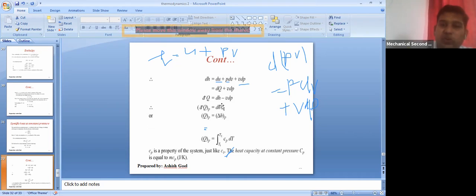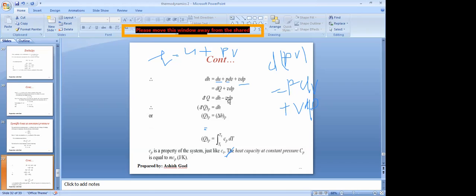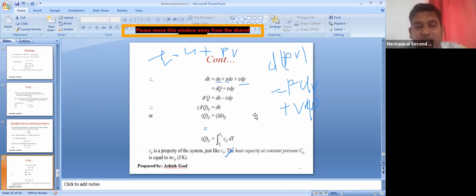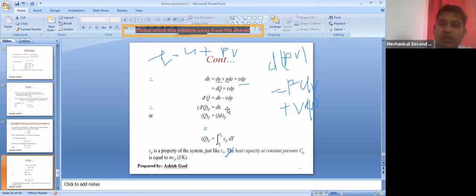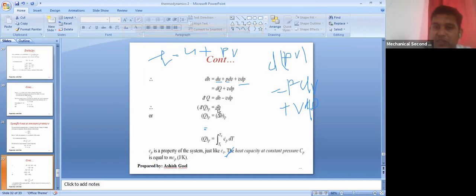You can see dq equals dH minus VdP, and if we take dq at constant pressure, then it would be dH minus VdP. Now at constant pressure, what would the value of dP be? When the pressure is constant, then dP would be zero. So you can see this dP will become zero, and the only term remaining is dH. So dq at constant pressure is nothing but dH.